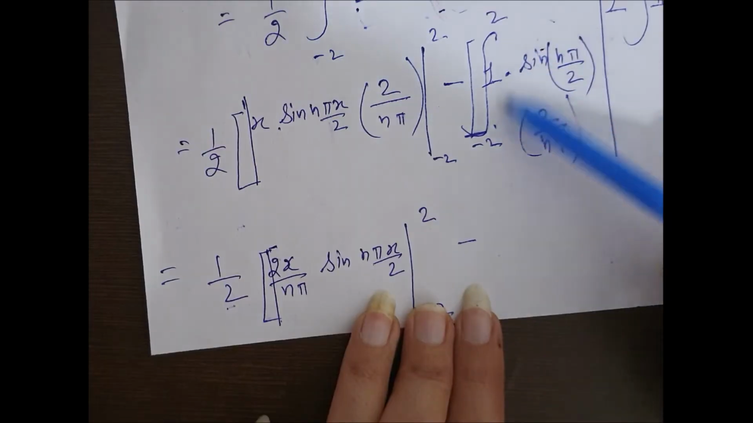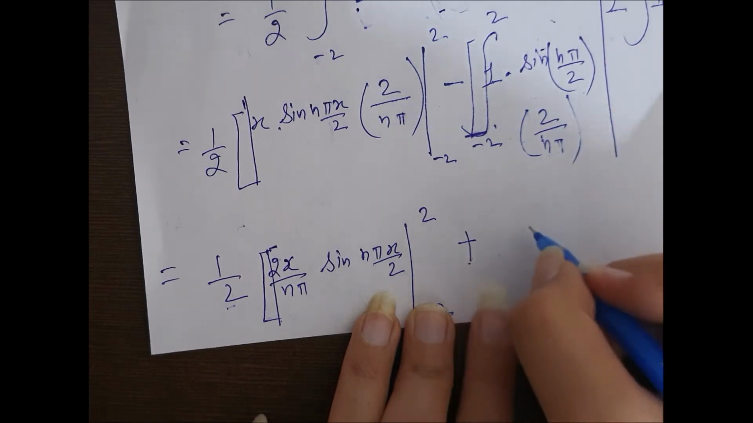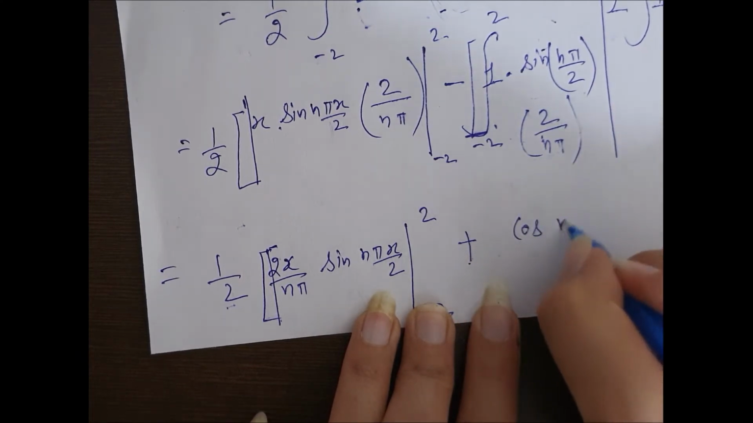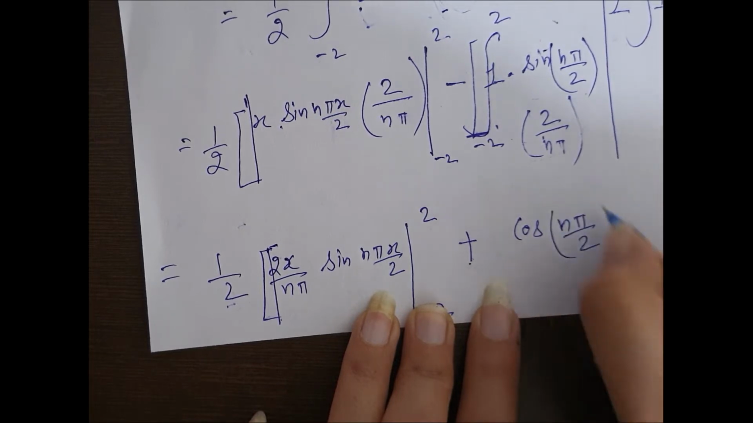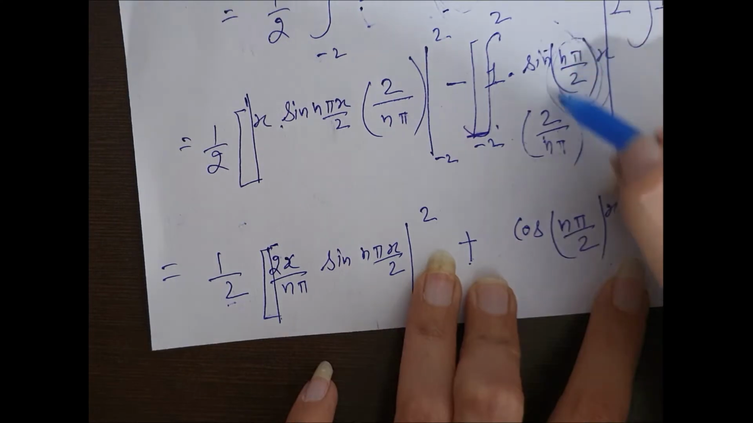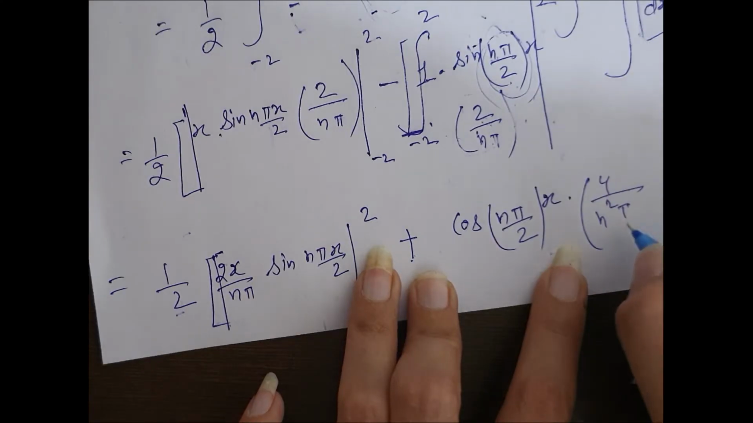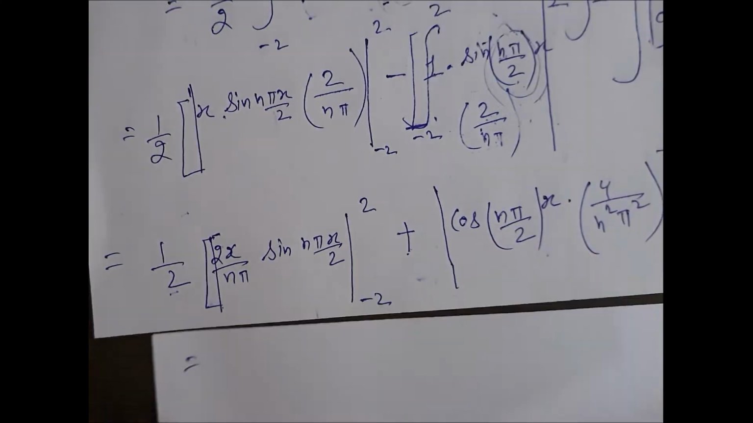Now again this part integration. Sine integration is minus cos, so this will be plus cos n pi x by 2, and this part integration also. This part integration again will be 2 upon n pi. 2 upon n pi into 2 upon n pi will be 4 upon n square pi square. Now just put limits and solve this.